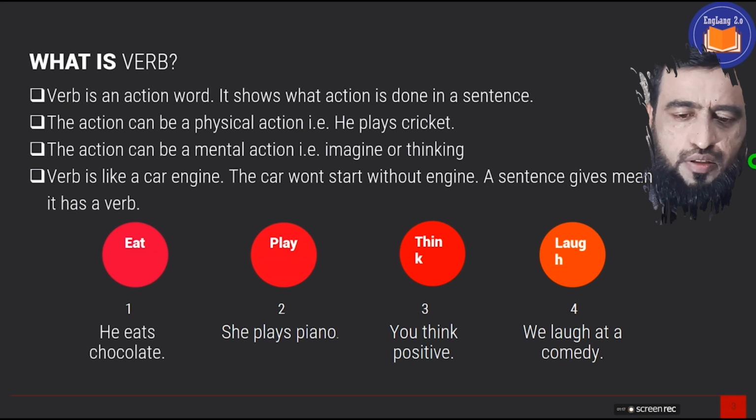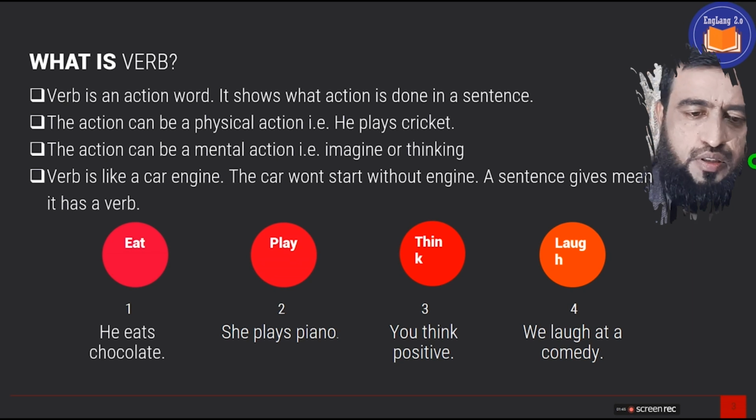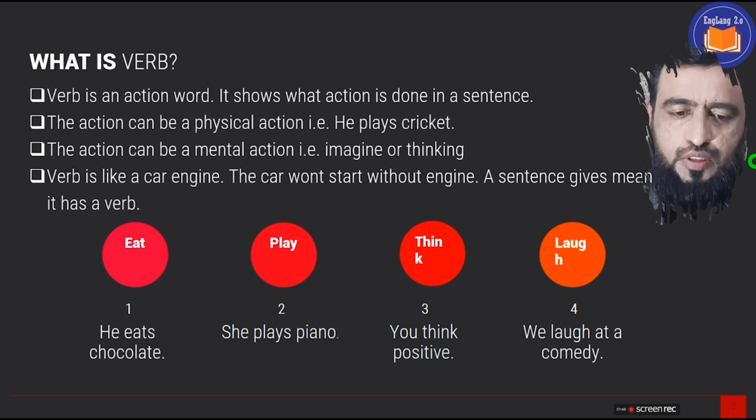Now we just come to a bit detail of the very word verb. Verb plays the part of an engine just like in a car. A car totally depends upon its engine for its power, and if you remove the engine, the car won't start driving. Just like the car engine, verb in a sentence gives total meaning. You can say 80% of the sentence meaning is conveyed by a verb. So, it is totally responsible for conveying the meaning in a sentence.